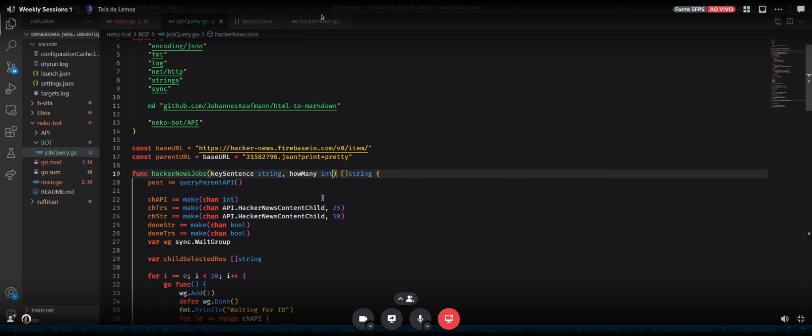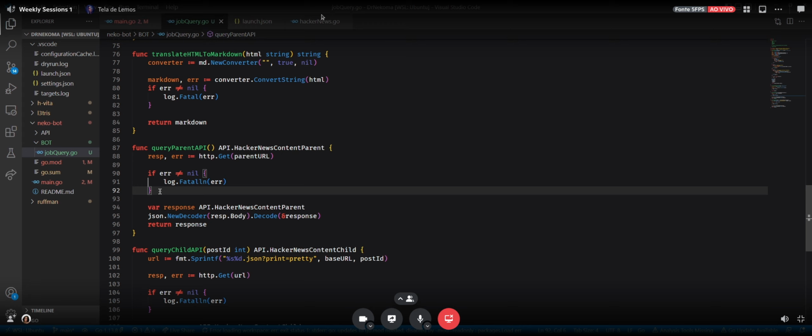Okay, and then how it works? First, we need to do an API call to the parent. So this is a query parent API function, which is down here, and this is basically doing a GET. So it's trying to receive these here, and then it's checking if you get an error. Yeah, because that's the dumb part, right? This is the C part. And then we are creating a var of this type.